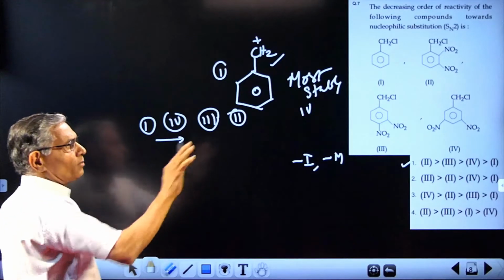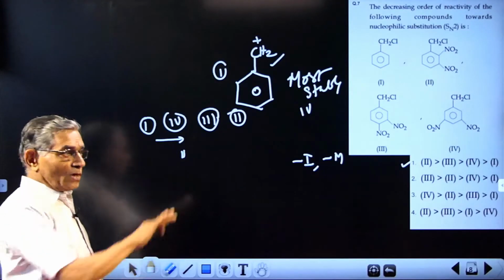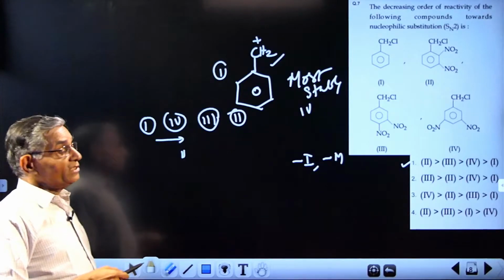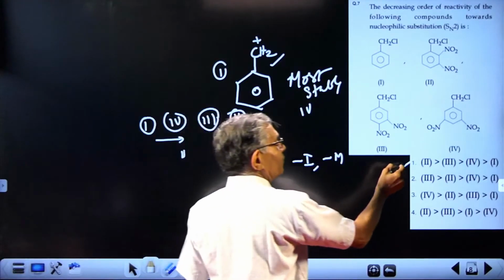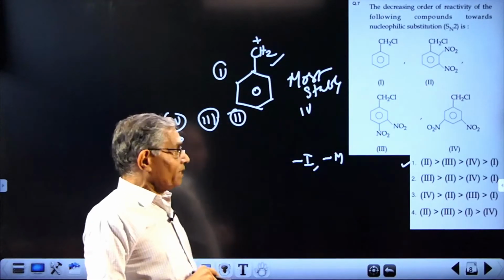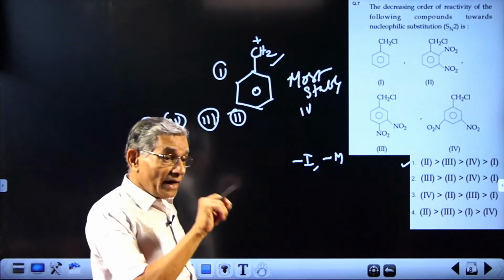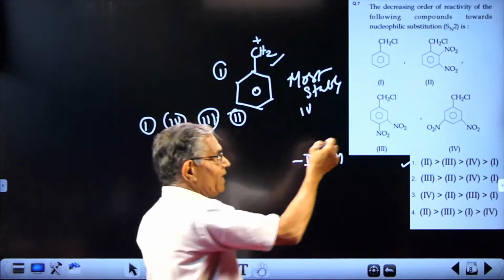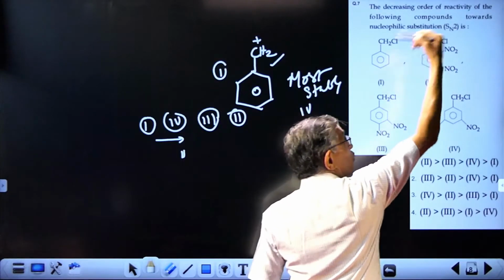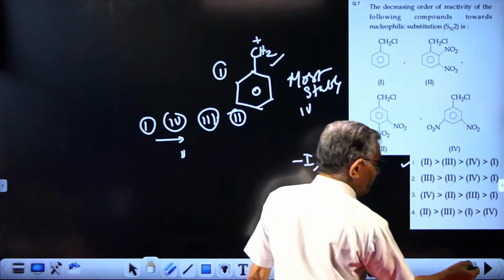Most stable carbocation, you arrange the carbocations in the decreasing order of stability. So that is the order in which SN1 reaction will occur. Reverse will be the order in which SN2 will occur. So the answer for here will be here. See, remember, minus M effect and minus I effect should be considered when deactivation of the benzene ring is considered. Minus I and minus M both. Minus M is there for para and ortho both. But minus I will be more effectively working here, not here. That is the answer 1.